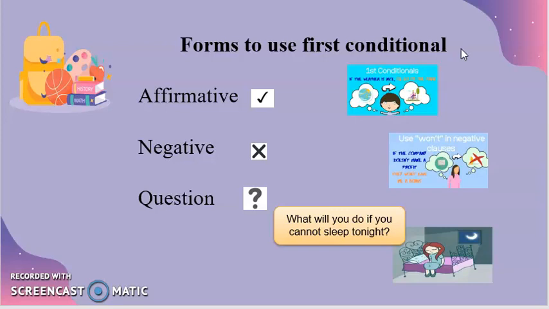If you see the difference between the affirmative and negative way, we change. Why? Because in the affirmative way we use will, in the negative way we use won't. And a question: what will you do if you can't sleep tonight? That is a question.